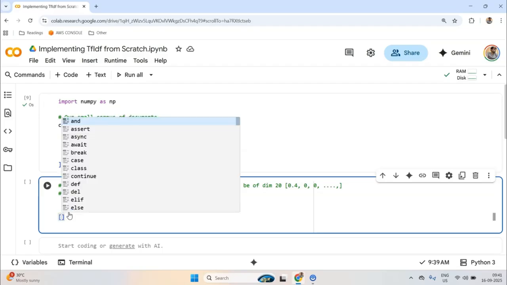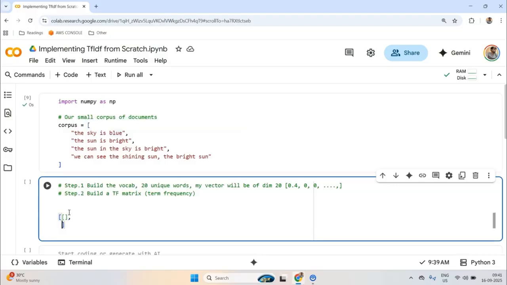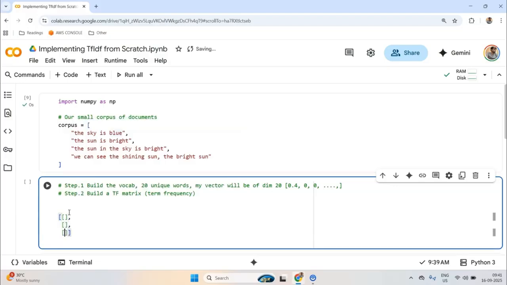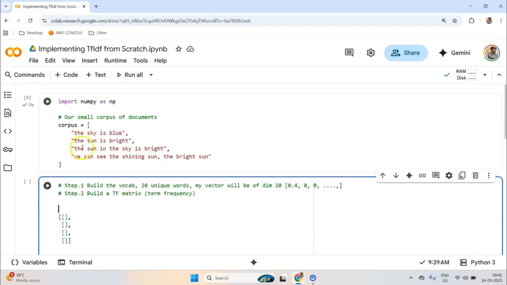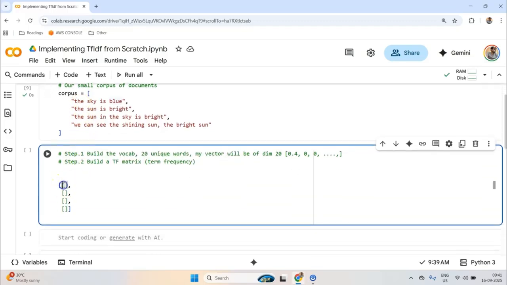So this is my matrix, and this is my first row, this is my second row, and this is my third row, and this is my fourth row. Okay, now there are 4 sentences. Each of these sentences will have some bunch of entries. Now how many entries will I have? I have 20 entries. Why 20 entries? Because I have 20 unique words. So what I will do is I will initially keep all of these as 0, because most of these will be 0.